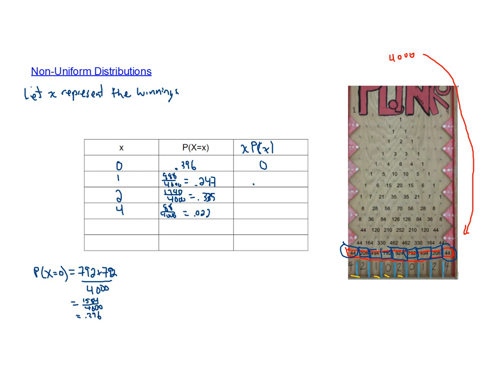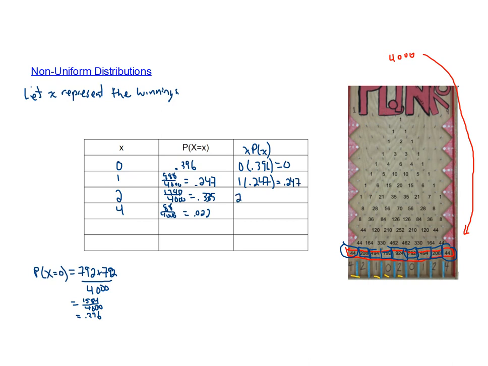Let me add in the calculation here so you can see what happened. So this was the x times the probability of x. We did 0, that's our x value, times the probability of x, and that gives us 0. And then we do 1 times 0.247, and that gives us 0.247.